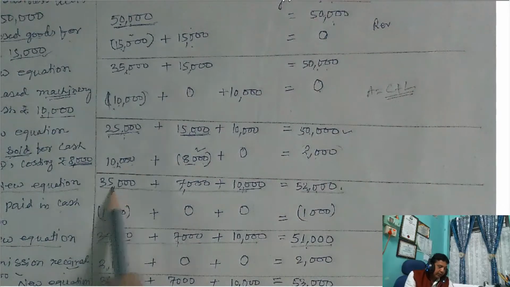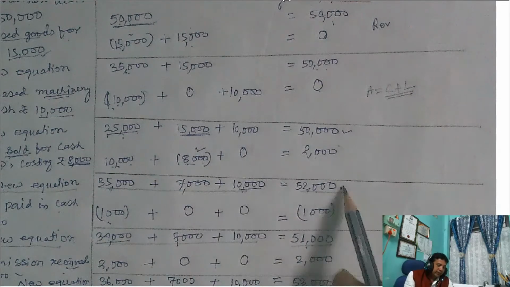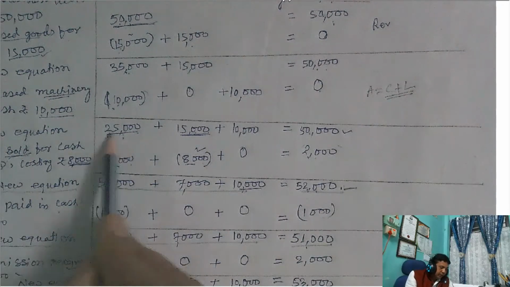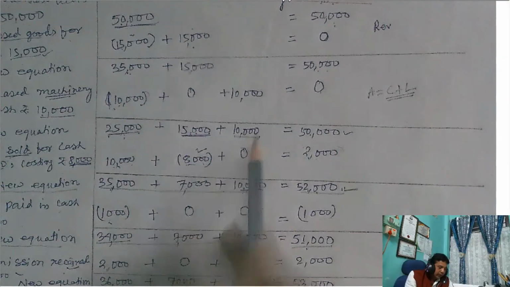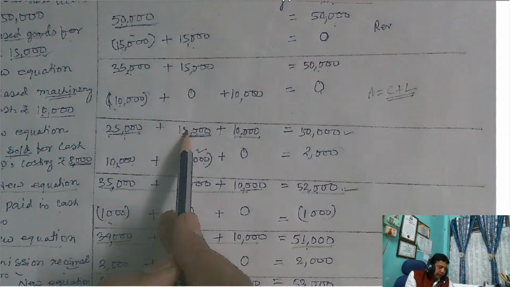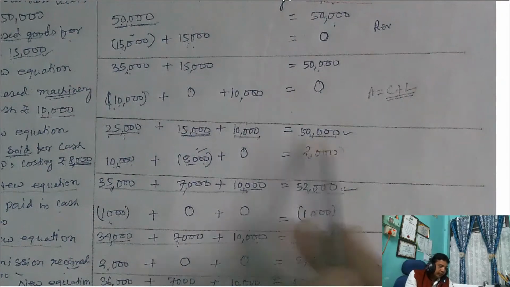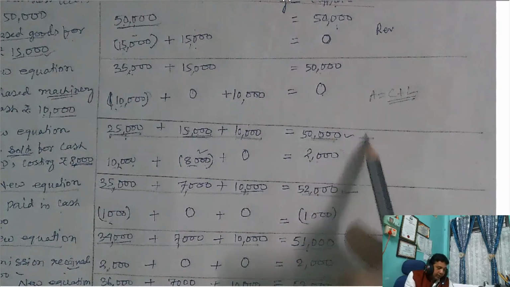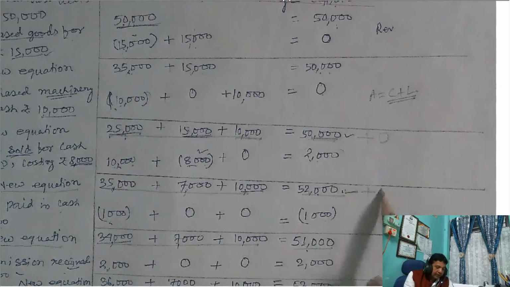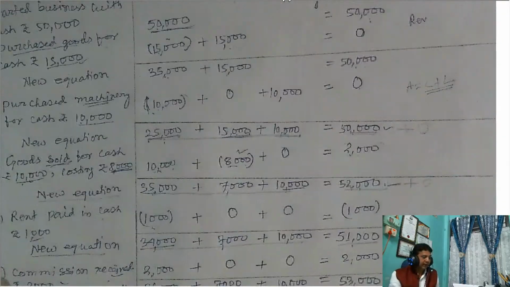That is 35 plus 7, it is 42 plus 10, 52,000. If you check the new equation, 25,000 plus 15,000 plus 10,000. 25 plus 15 is 40,000, plus 10, 50,000. That is why assets equal capital plus liability. Liability is zero here. All right, so this is how we prepare the accounting equation.